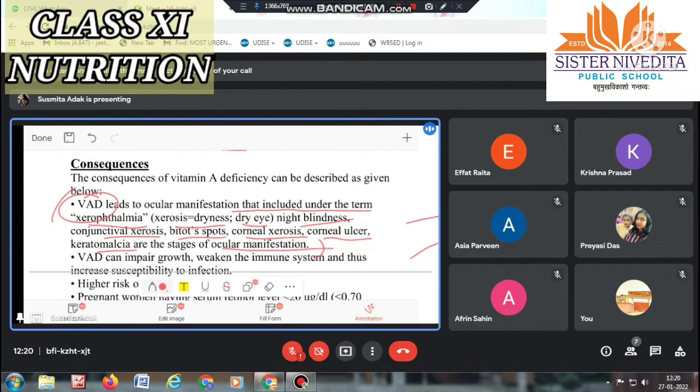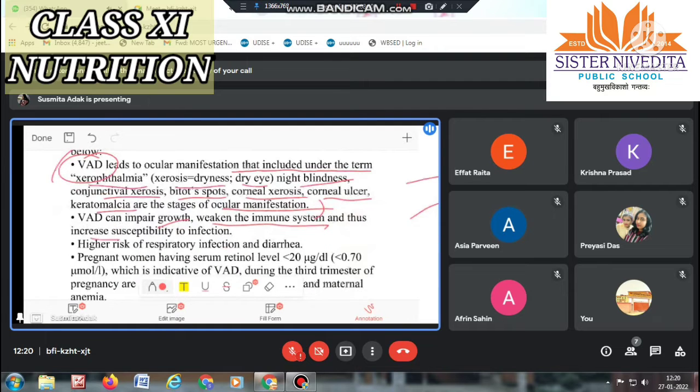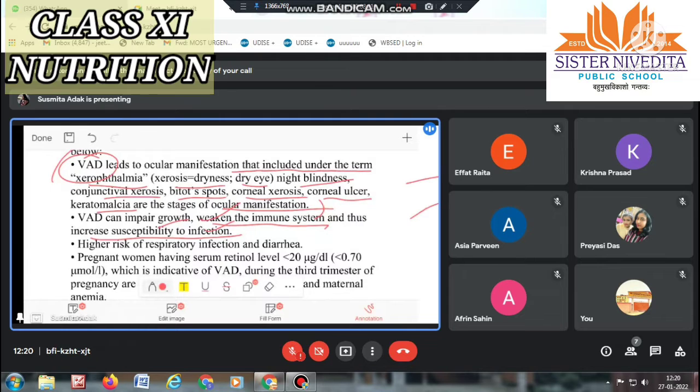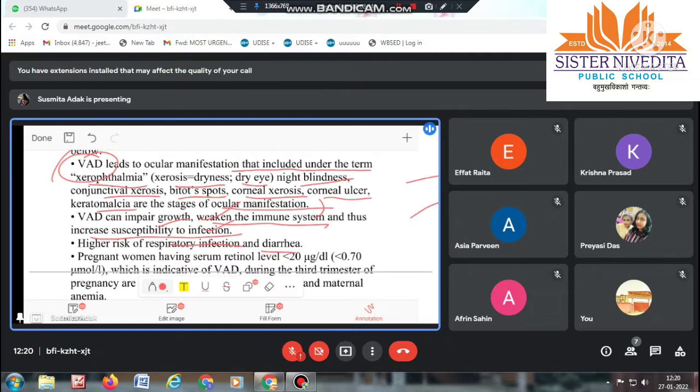So, VAD can impair growth, weaken the immune system, and thus increase susceptibility to infection. Means if there is not the proper amount of vitamin A inside our body, the growth level will decrease, the immune system will be weakened, and thus susceptibility to infection increases. Any type of infection, virus, or bacterial disease can come inside our body. There is a higher risk of respiratory infection and diarrhea if the person suffers from vitamin A deficiency.